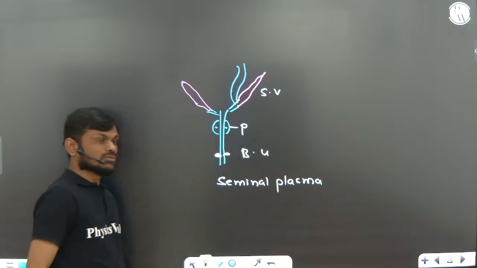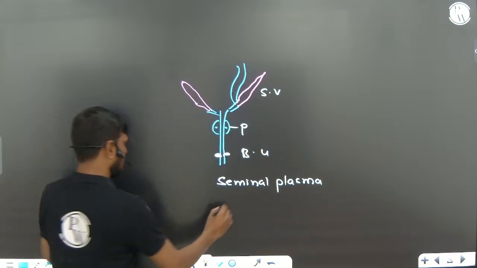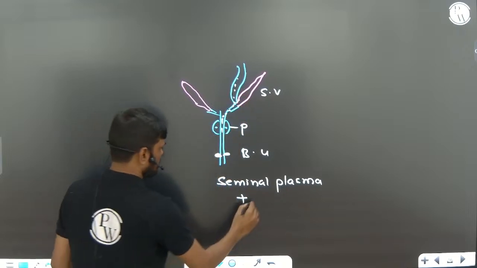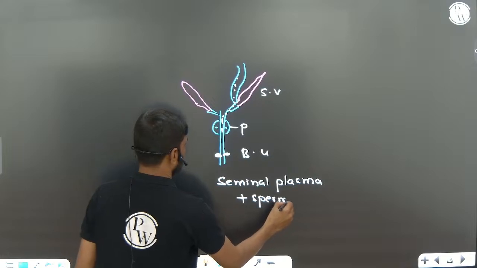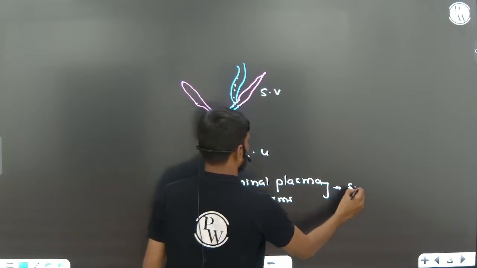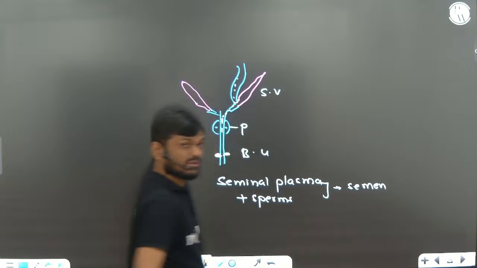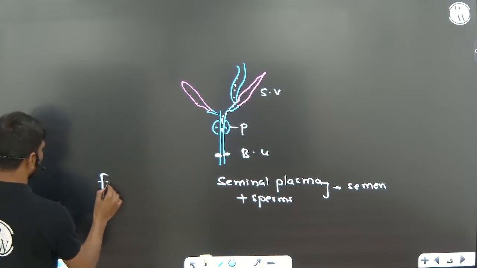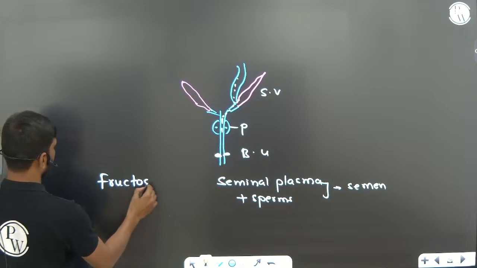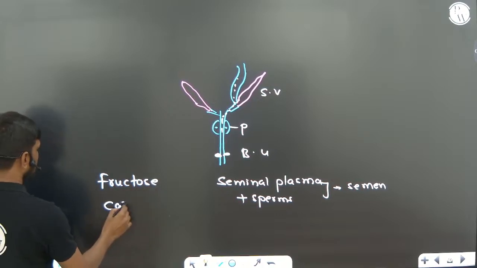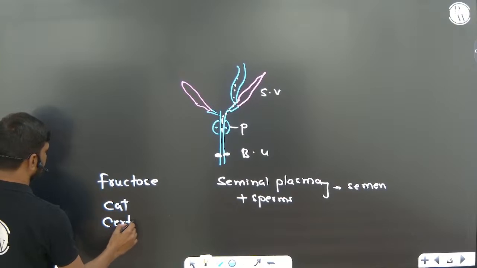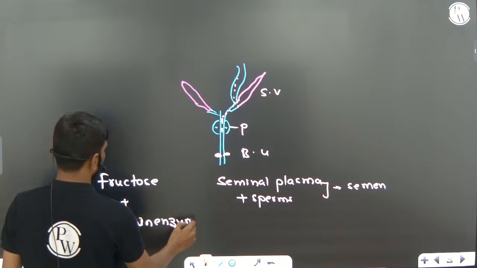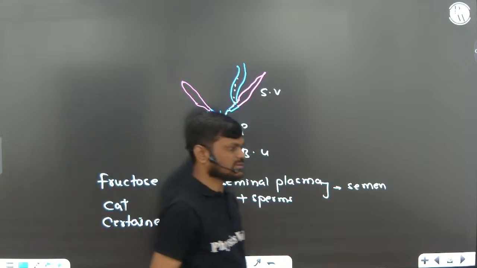Seminal plasma, once combined with sperms, we can say it is semen. And the seminal plasma contains fructose, calcium ions, and certain enzymes.